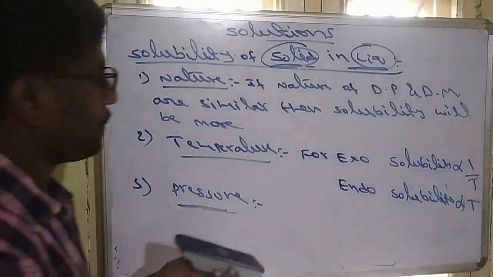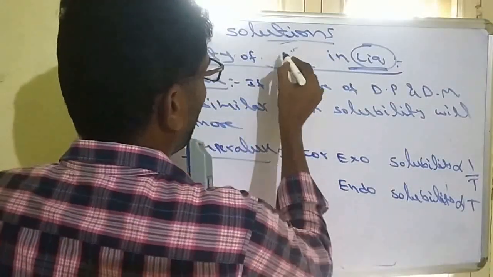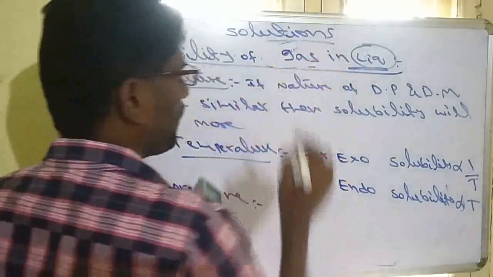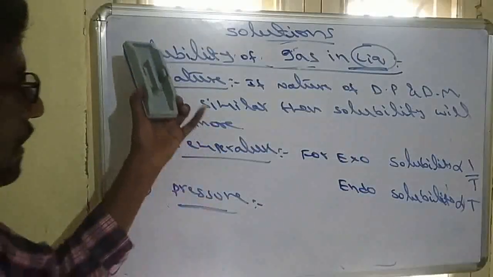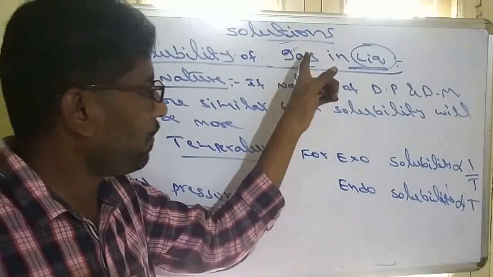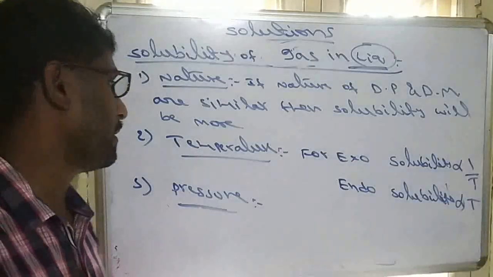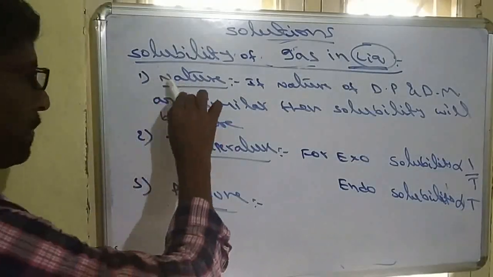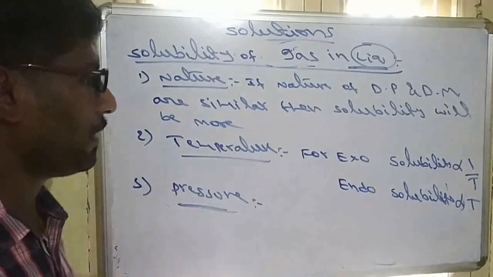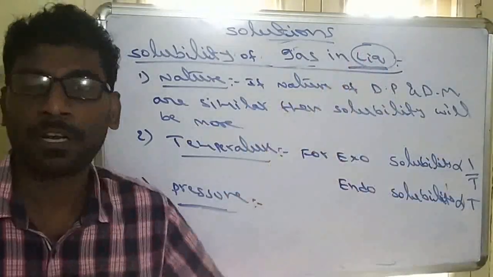Similarly, now we are taking the solubility of a gas in liquid. When we are dissolving gas in a liquid, which factors affect the solubility? As I told, the primary factor will be nature. If the nature of the dispersed phase and dispersion medium are similar, the solubility will be more.